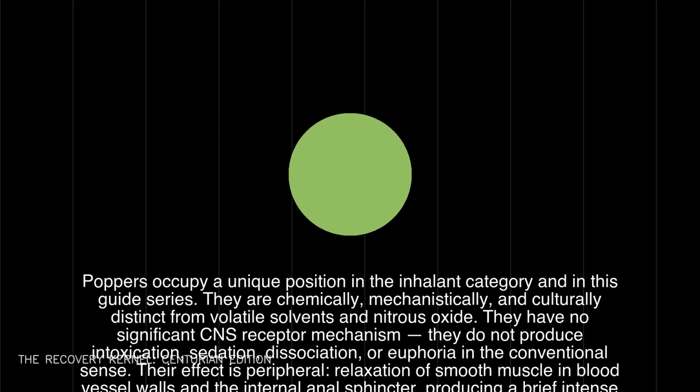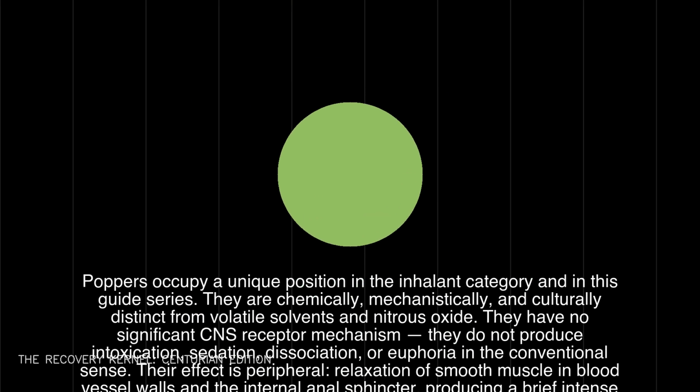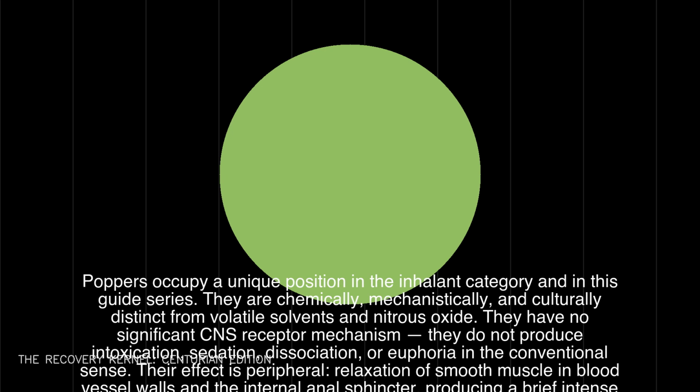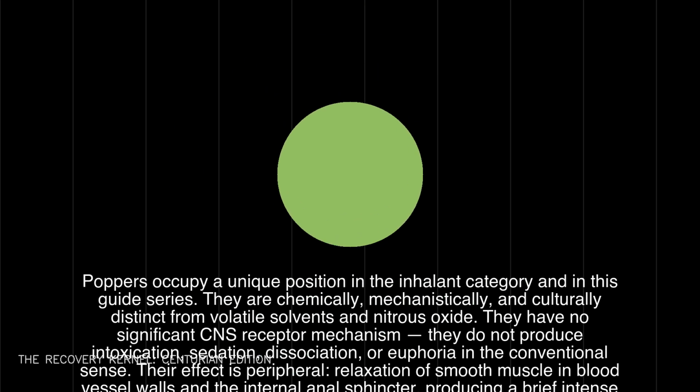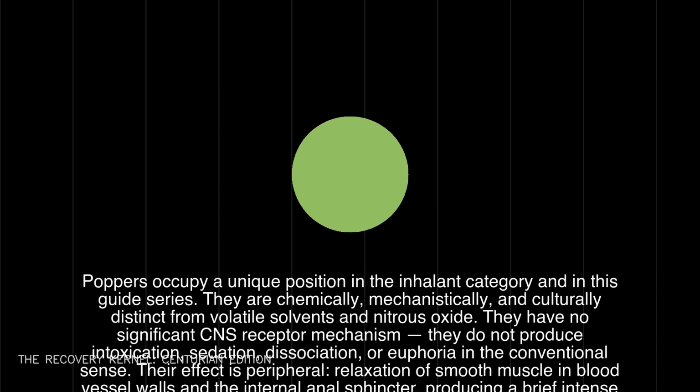They have no significant CNS receptor mechanism, they do not produce intoxication, sedation, dissociation, or euphoria in the conventional sense. Their effect is peripheral, relaxation of smooth muscle in blood vessel walls and the internal anal sphincter, producing a brief intense head rush and the specific sexual utility that has made them a fixture of gay male sexual culture for decades.